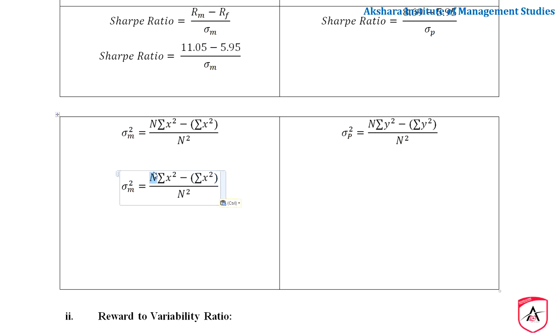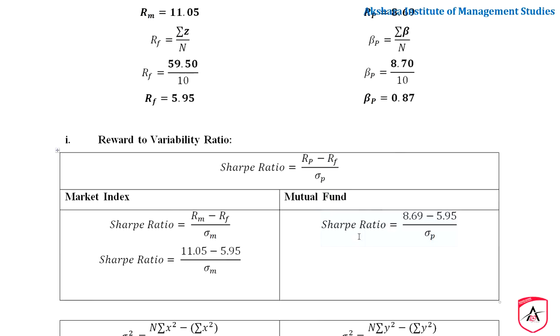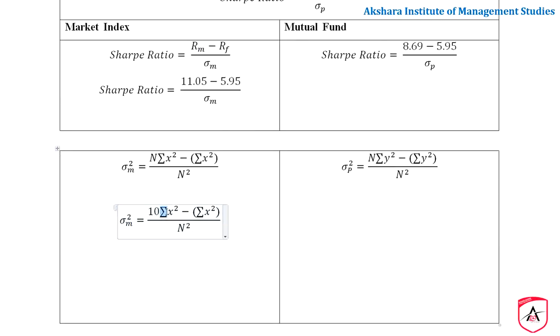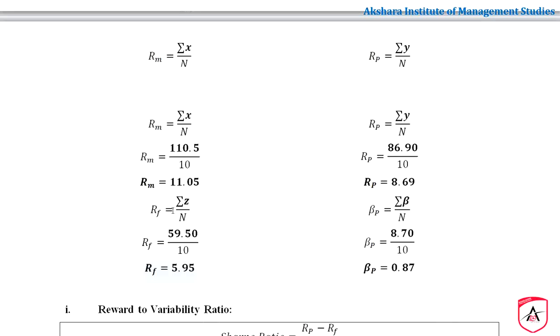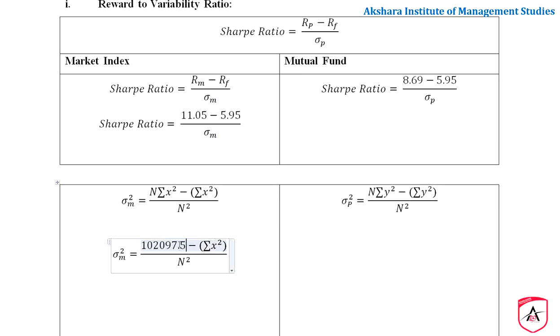Okay, standard deviation M square equals, so N is equal to how much? It is going to be 10. Sigma x square, please observe x square, here it is 2097.25.